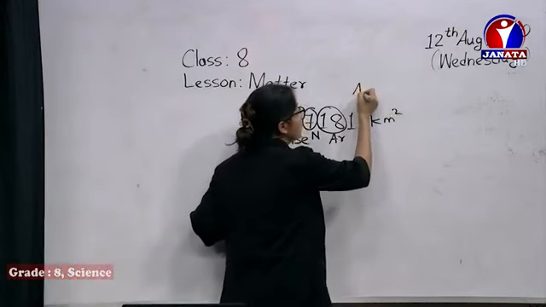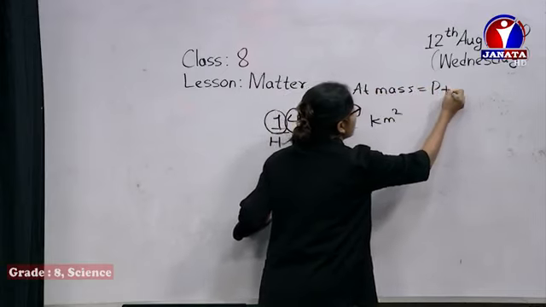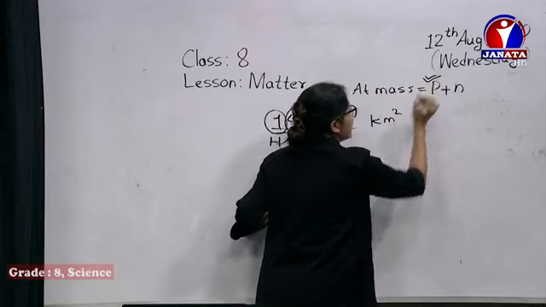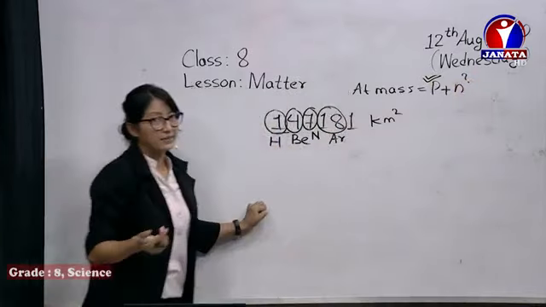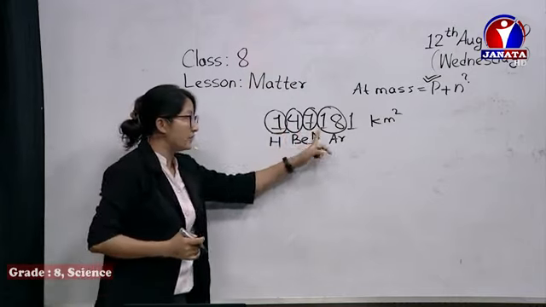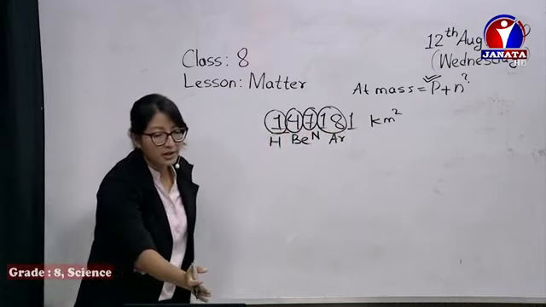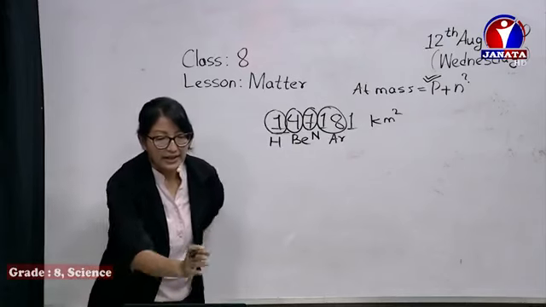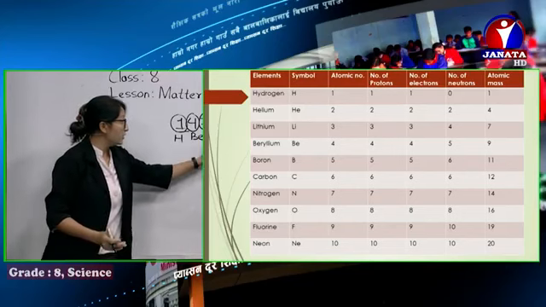We have already said atomic mass is equal to P plus N. We can easily remember P, its atomic number. So how do we remember N? I've already said the whole area of Nepal like this, 147,181, which gives 1, 4, 7, 18 and 1 is hydrogen itself. So what you have to remember, you can check in the slide: except hydrogen, beryllium, nitrogen, and argon.